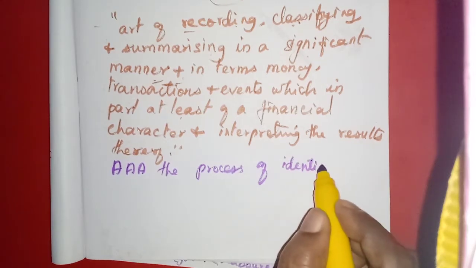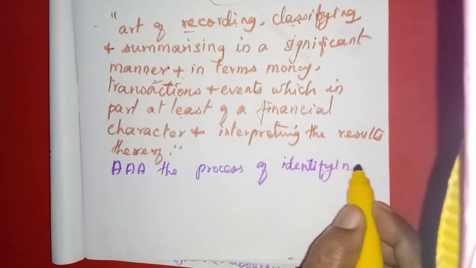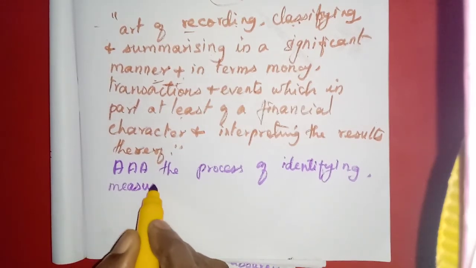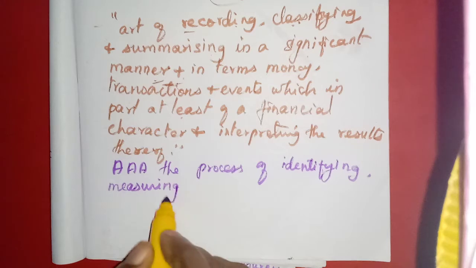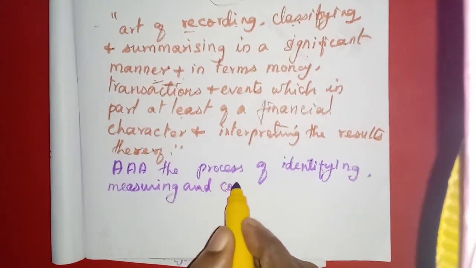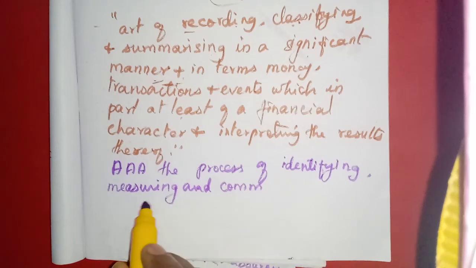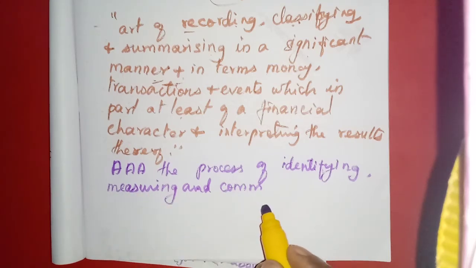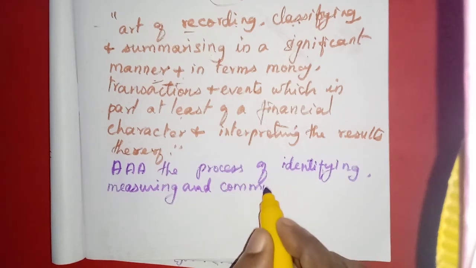Like the first meaning, isn't it? Measuring means everything coming together: recording, then classifying, then summarizing, everything together they have given as measuring. And communicating,